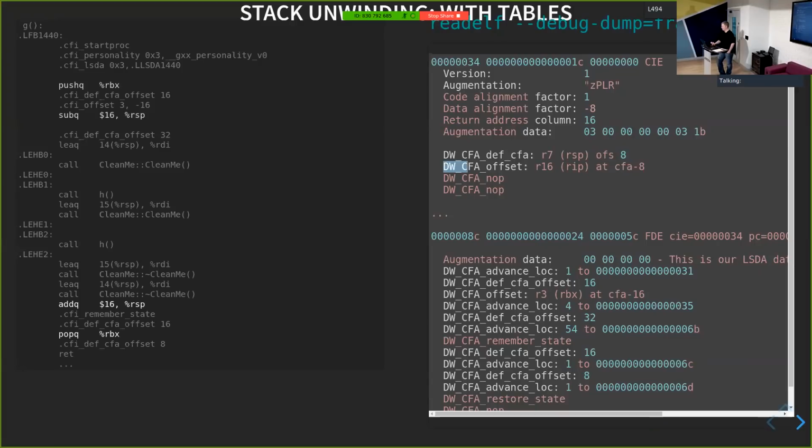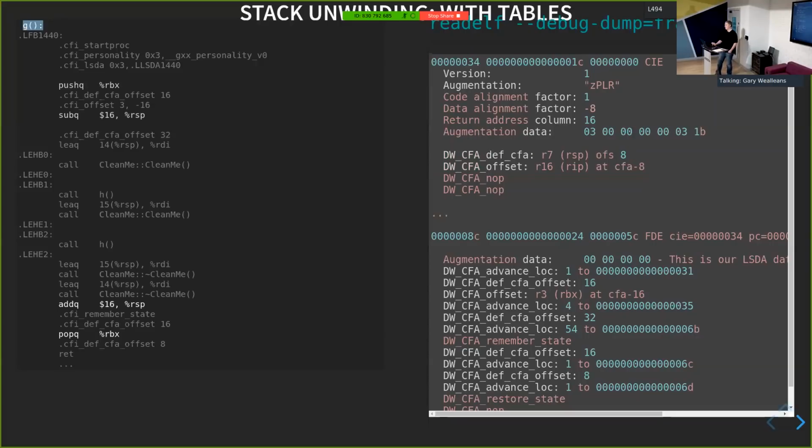And then the next thing we do is we say that the instruction pointer for the previous frame is at CFA minus 8, because it's right above us on the stack frame. That's what the call instruction did, it pushed it onto the stack. So these two instructions are really just specifying the behavior of what the call instruction did. Make sense? Okay. No questions for anyone? No? It's all gone very quiet. All right. So we've got our first row of the table, which is on entry into G.